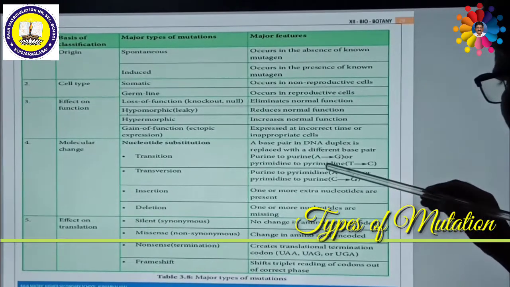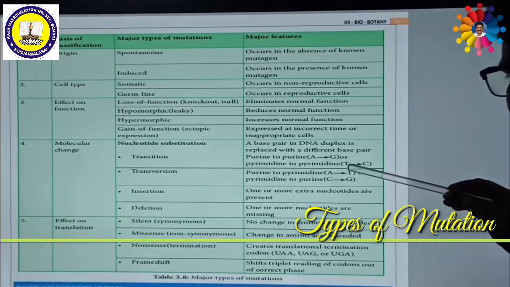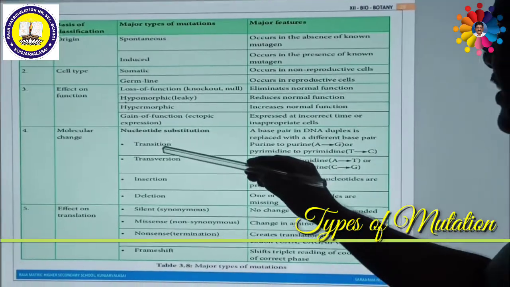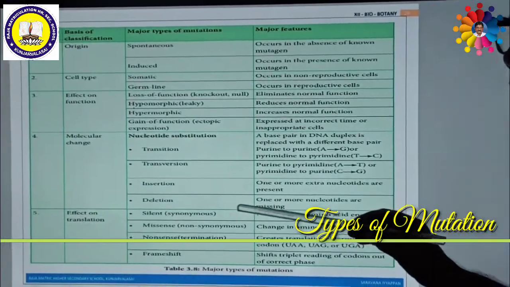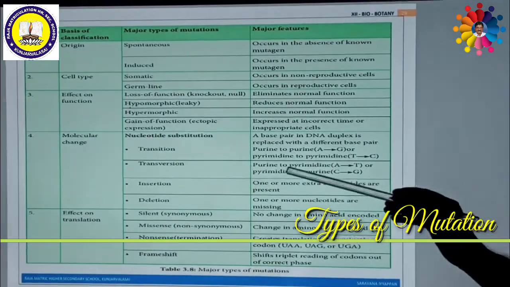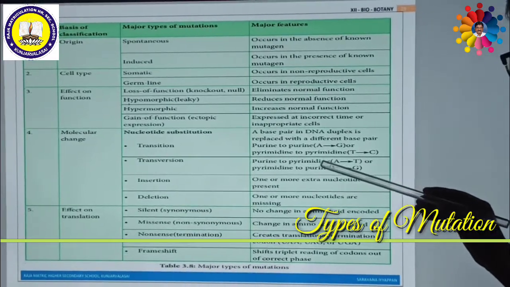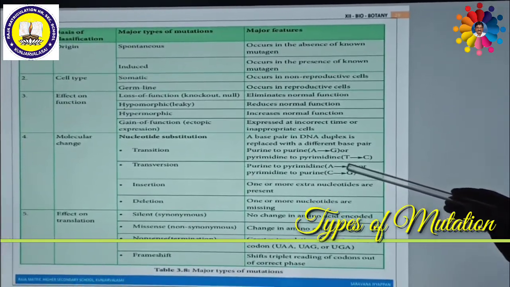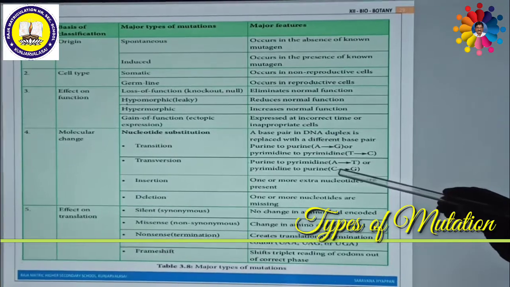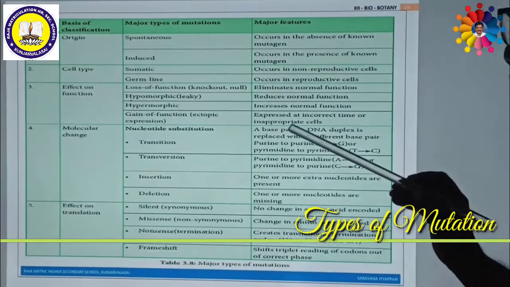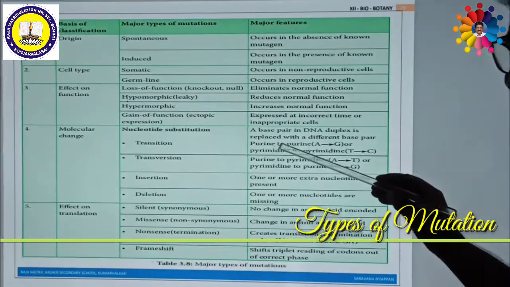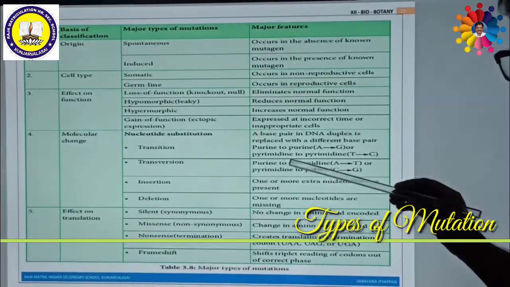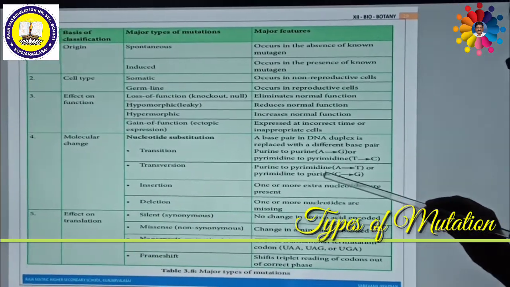Similarly, a pyrimidine is replaced by another pyrimidine. That means thymine is replaced by cytosine or cytosine is replaced by thymine. These are called transition mutations. Another type of mutation is called transversion. That means a purine is replaced by a pyrimidine or a pyrimidine is replaced by a purine. For example, adenine is replaced by thymine, and similarly, cytosine is replaced by guanine. So in transition, purine is replaced by purine and pyrimidine by pyrimidine. But in transversion, purine is replaced by pyrimidine and pyrimidine by purine.